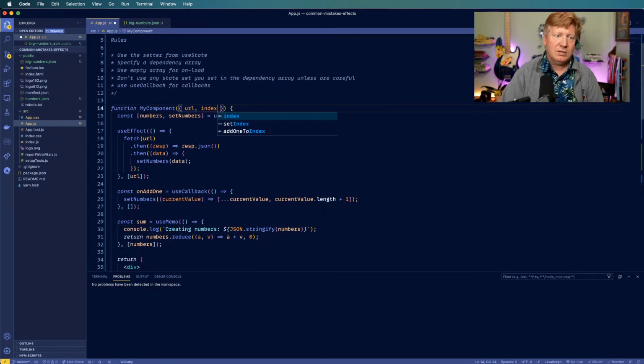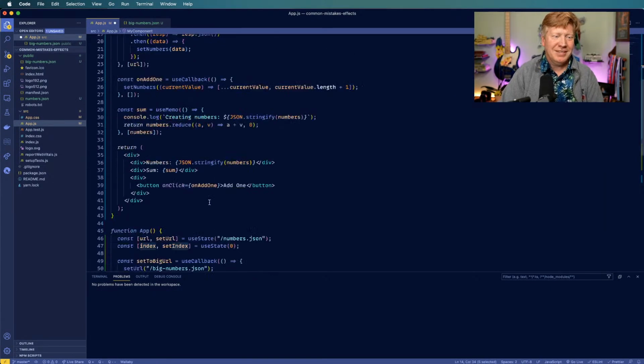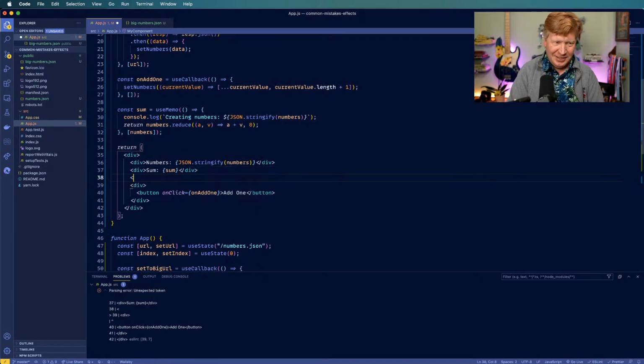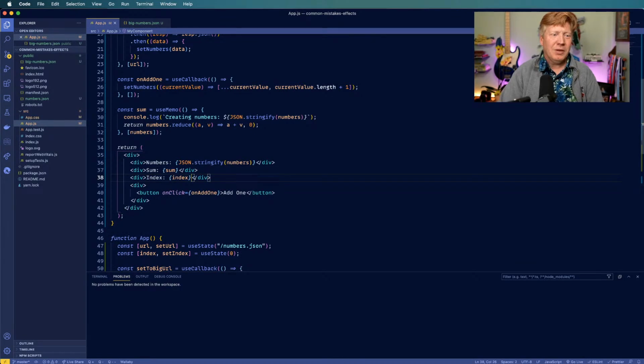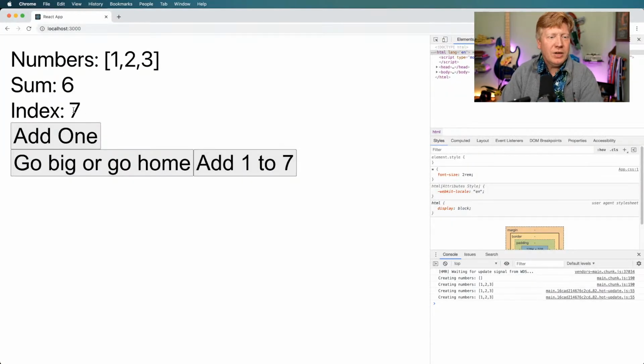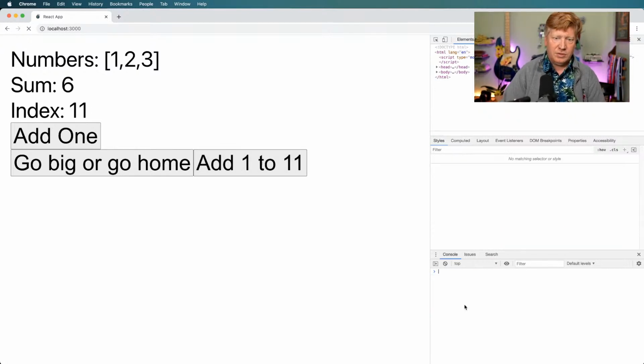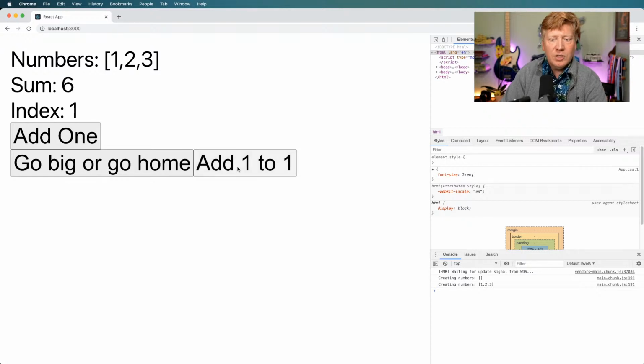So let's see, index. It's like the world's ugliest looking component at this point, but okay, here we go. So now we've got index 7, and so we can see that the component is re-updating every time, but those numbers, let's just start from scratch again here, those numbers don't get changed. So that useMemo function is insulating us from doing that reduce over and over and over and over again.